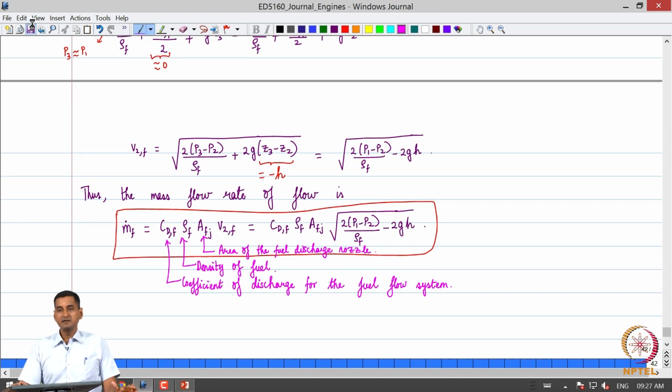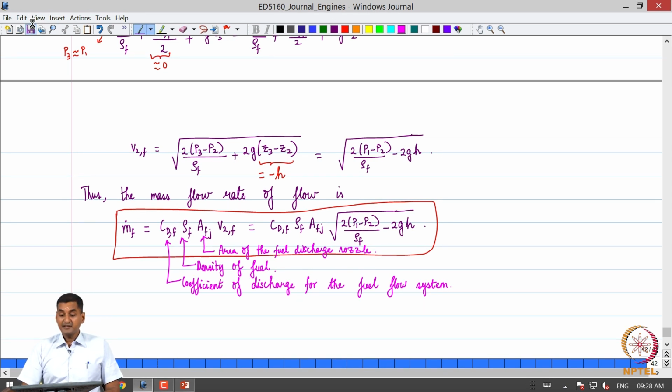So, we can see that once again if you look at the expression for the fuel flow rate, it depends on the density of fuel, by and large fixed, the area of the fuel discharge nozzle at the tip, which is also fixed once we fix a carburetor, H is fixed by carburetor design, P1 is what we get, and coefficient of discharge is what we determine by experimental calibration. So, once again what can be varied to vary the mass flow of fuel? P2. So, we can see that the mass flow of fuel is influenced by P1 minus P2.